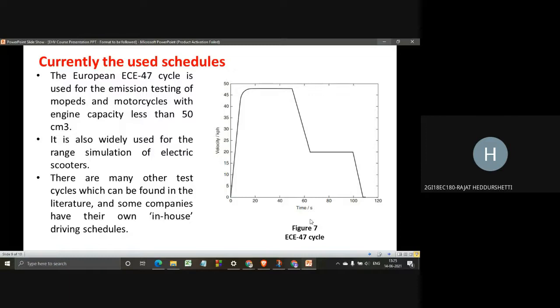This cycle has been created for electrical scooters and smaller electrical vehicles. There are many other test cycles which can be found in the literature, and some companies have their own in-house driving schedules. Academics sometimes propose new ones that they suggest better imitate real driving practice, which is practically used for the vehicles. Thank you, sir.